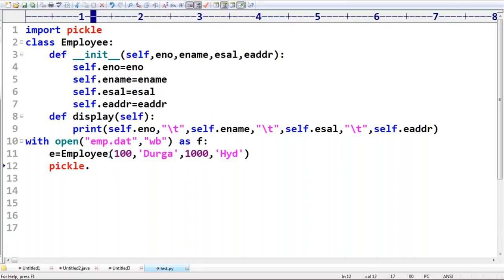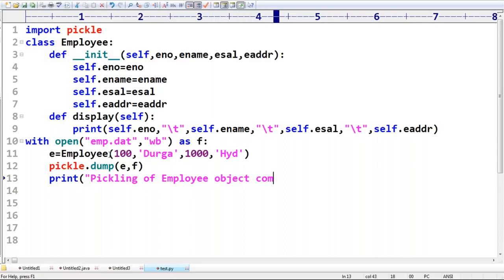If you want to serialize, to perform pickling, what is the function we require to use? dump, sir. Which object? The e object. To which file? F. Already F is pointing to the file only. That's all. Now print, sir, pickling of employee object completed.